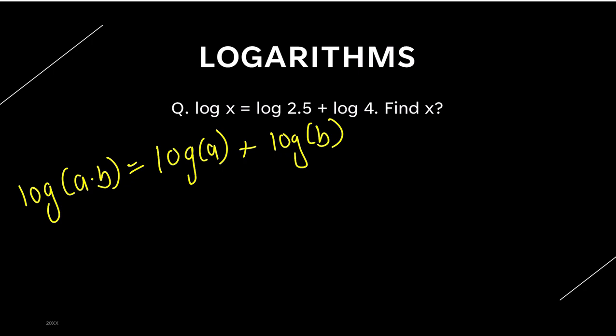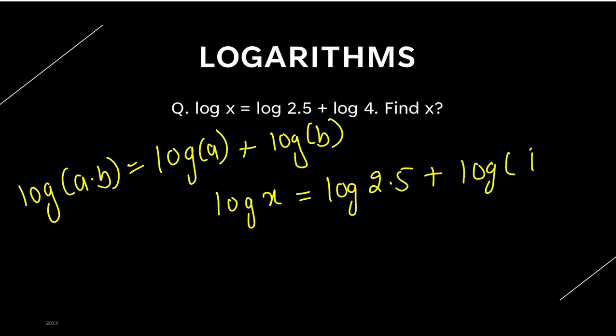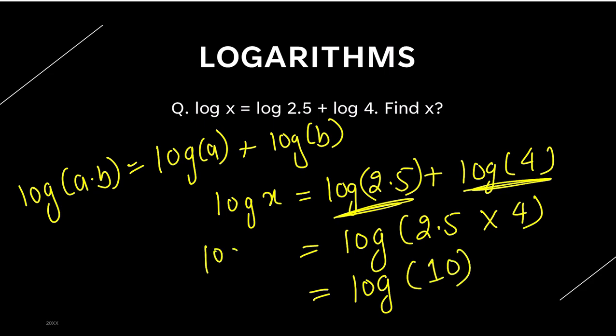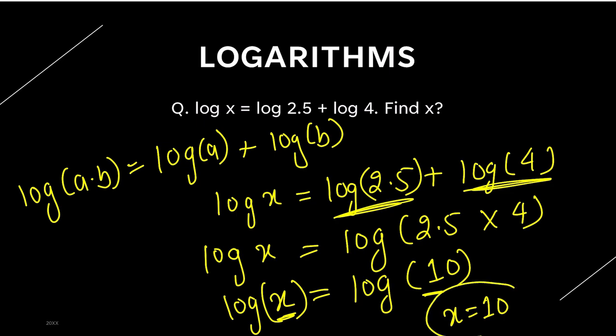Now, the question given is log of x is equal to log 2.5 plus log 4. Right? Log of A plus log of B is log A into B, meaning 2.5 multiplied by 4. This is log of 10, and on the other side is log of x. Now comparing these two, is not x equal to 10? Yes, x is equal to 10. Answer. Very simple. You just have to know this formula, that log A into B is log A plus log B.